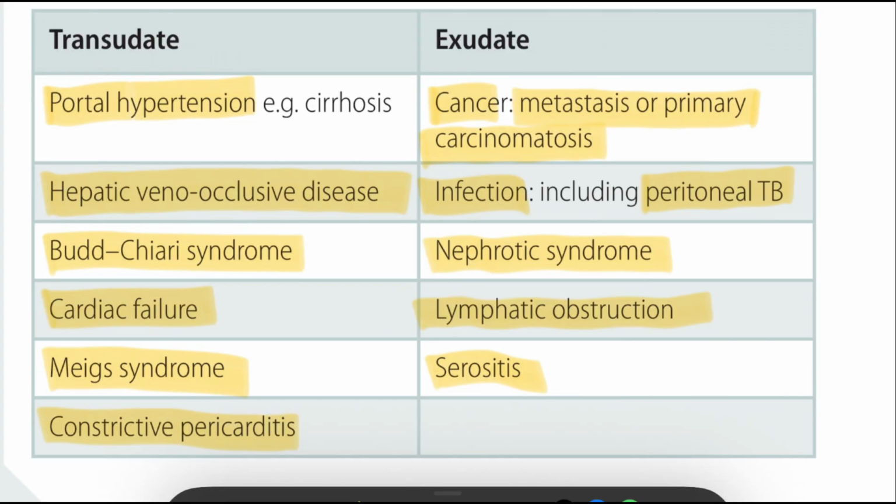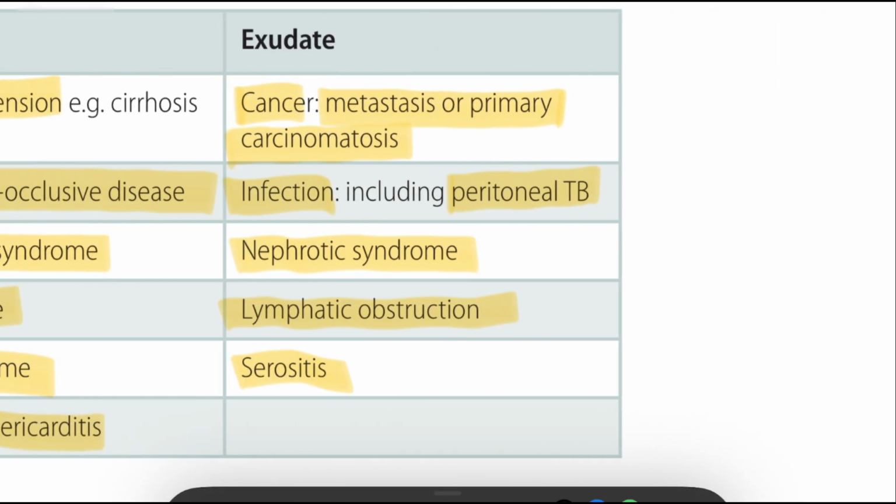Now we have some causes by system. Hepatic causes: liver cirrhosis is the most common, and alcoholic liver disease and hepatitis also come. Next, cardiac causes: congestive heart failure and constrictive pericarditis. Next, renal: nephrotic syndrome. Next, malignancy: the main causes are ovarian, gastric, pancreatic, and liver metastasis.